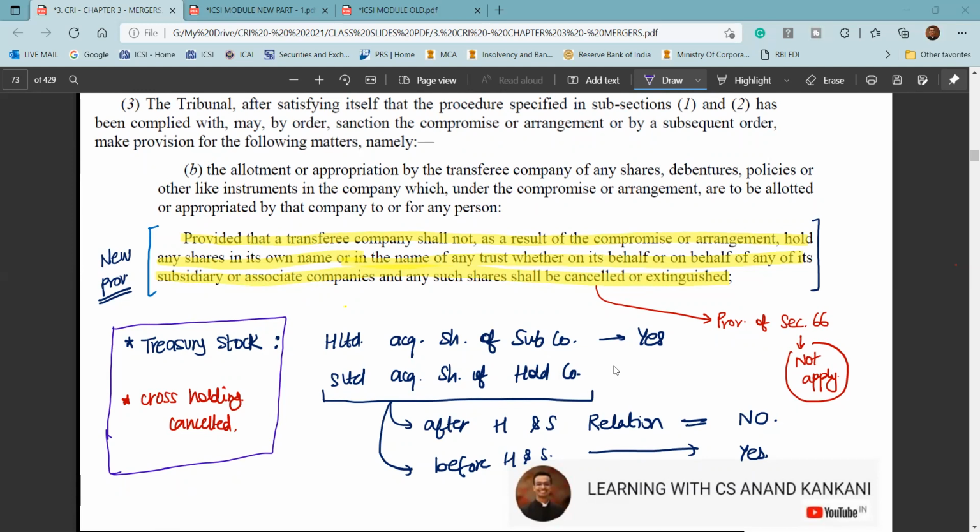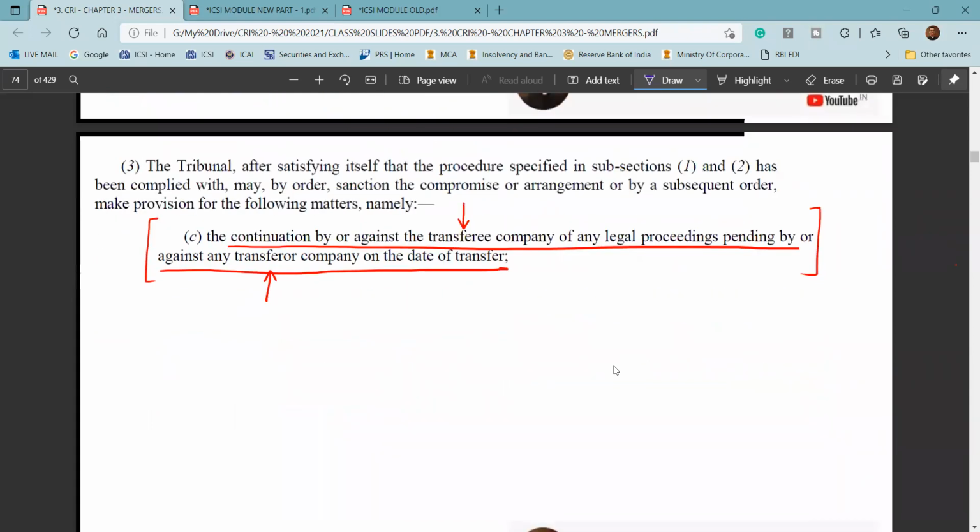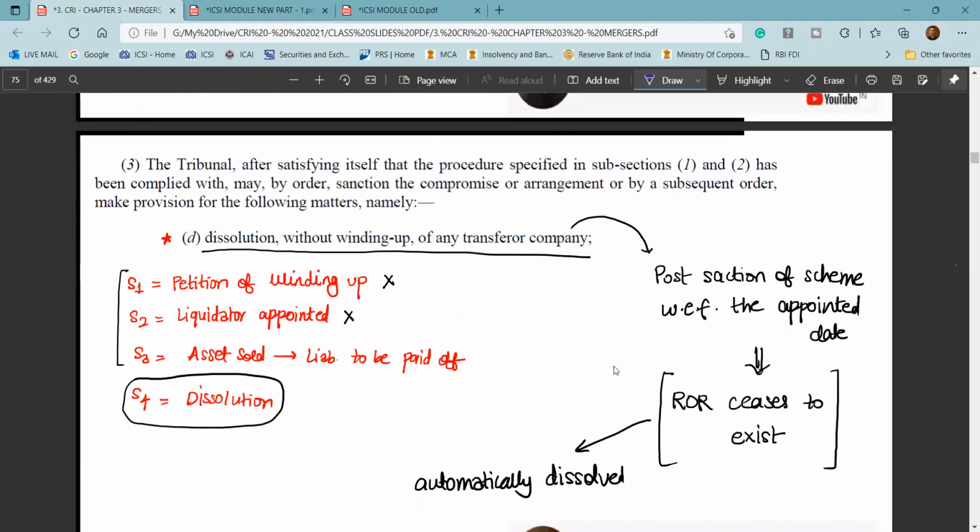And when those shares are cancelled or extinguished, the provisions of section 66, that is the reduction of share capital, will not apply. Then legal proceedings would be continued by the transferee company as it is. Dissolution without winding up. Again, you can get this question. If you get this question in the exam, explain what is dissolution without winding up. Comment. Probably it should be a 3-mark question. So just mention the process of winding up, where the petition is filed, a liquidator is appointed, assets are sold, liabilities are paid off, and then the NCLT orders the dissolution of the company.